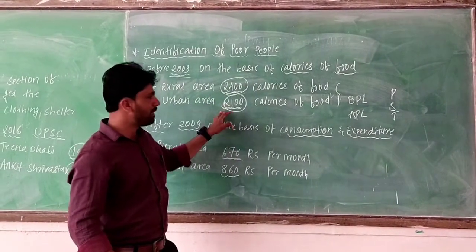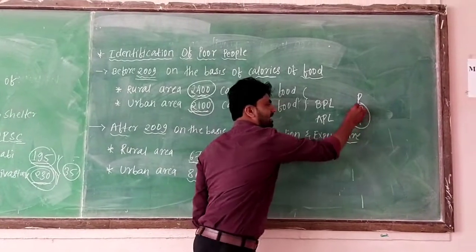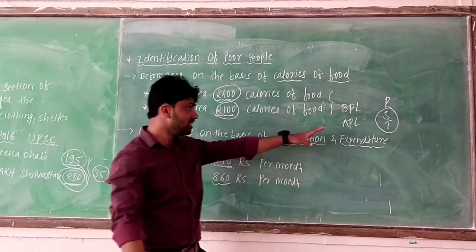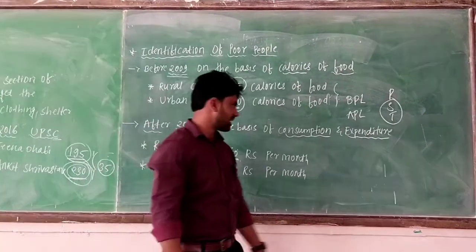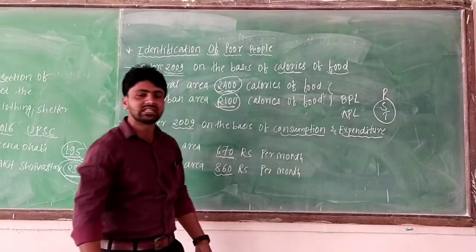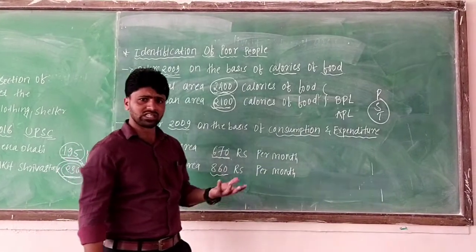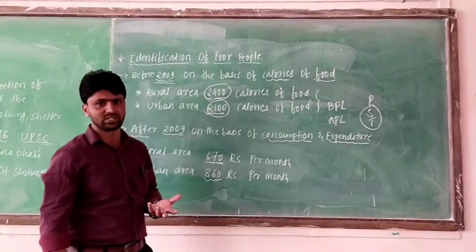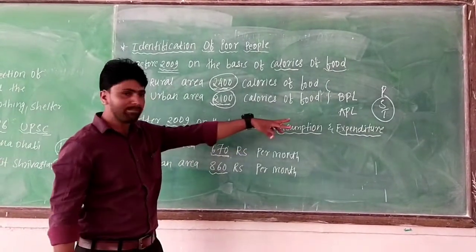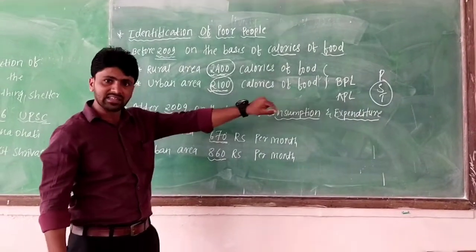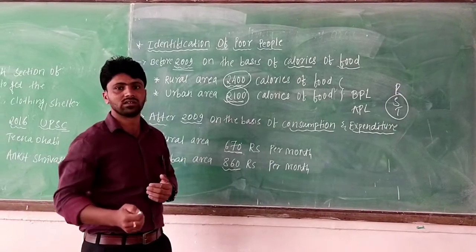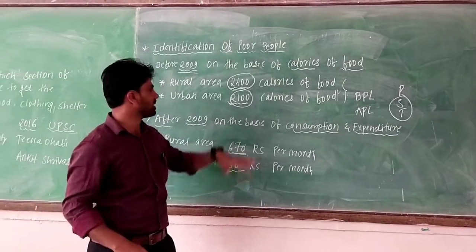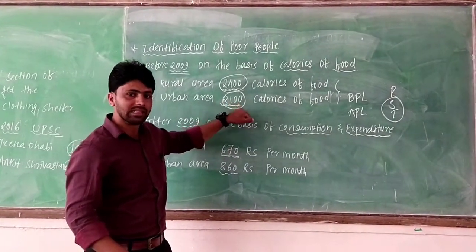In urban area, people depend on the secondary and tertiary sectors. The secondary sector is considered the manufacturing or industrial sector, and the tertiary sector is transportation, communication, banking services, insurance, etc. Because they are purchasing food from the market, that's why this limit is less.